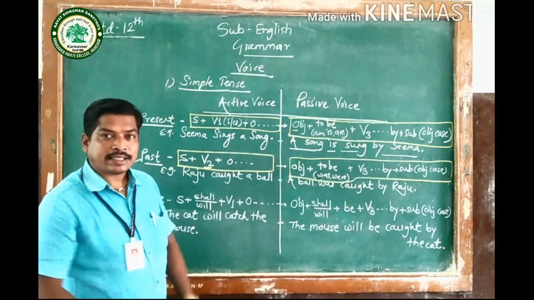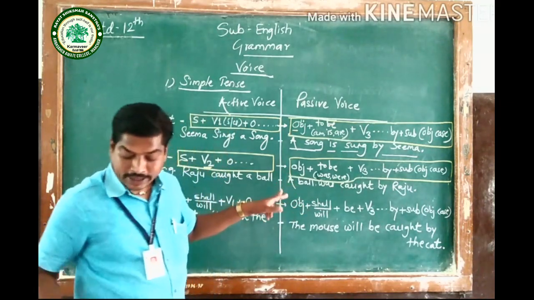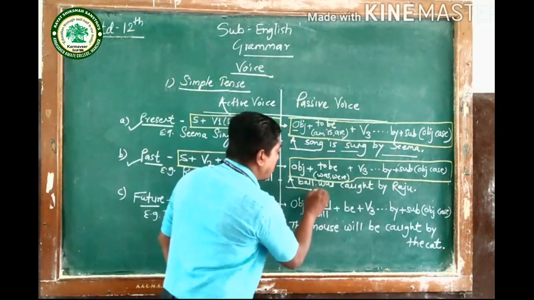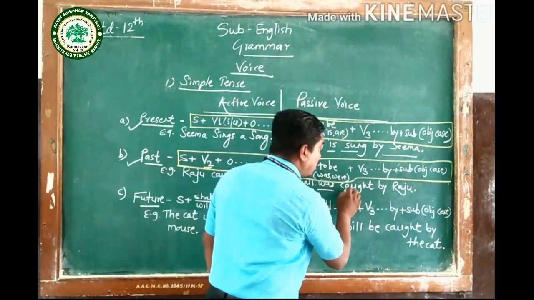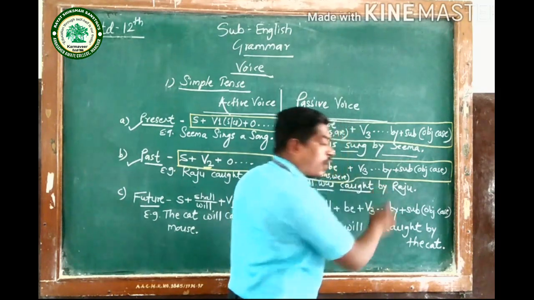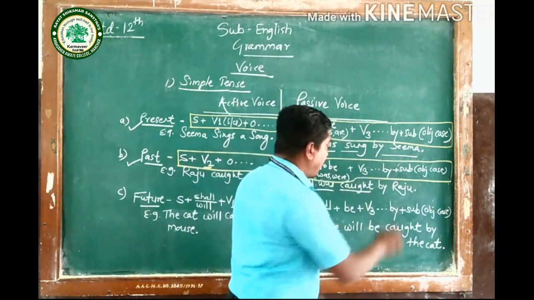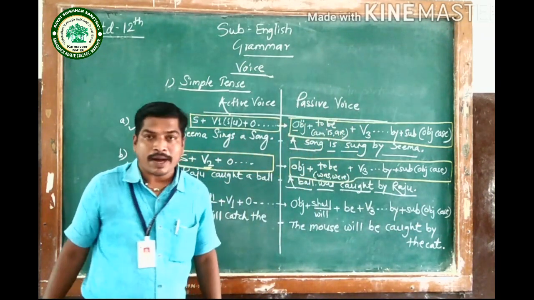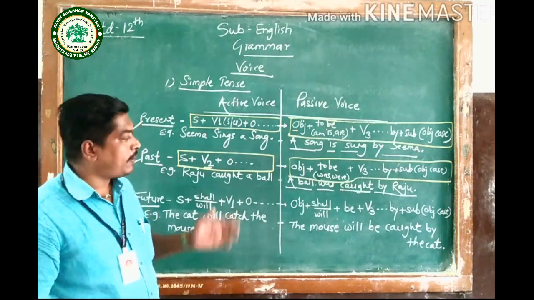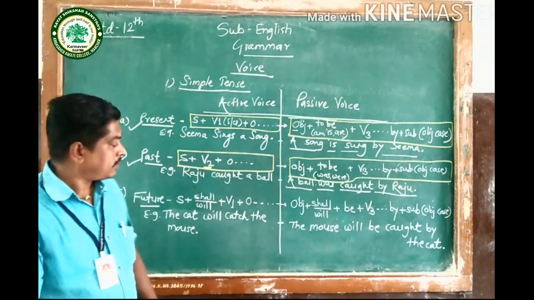So it will be the pattern of passive voice of simple past tense. So how will this sentence convert into passive voice? A ball. So it is the object, a ball. Then the appropriate helping verb, was. Then V3, it is caught. And there is no remaining part. So by, and Raju. "A ball was caught by Raju." Such will be the passive voice of simple past tense.